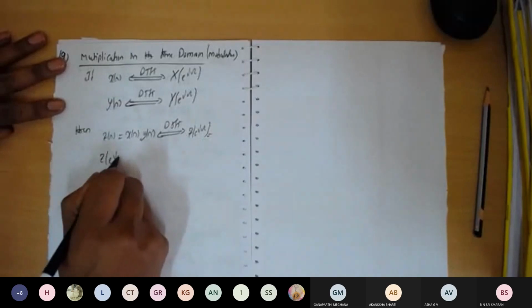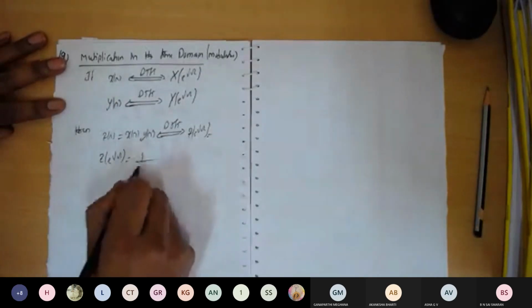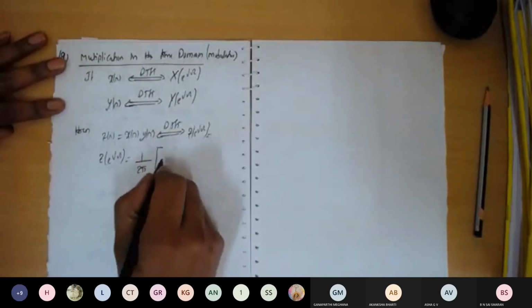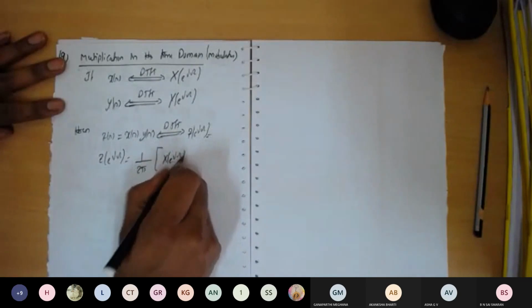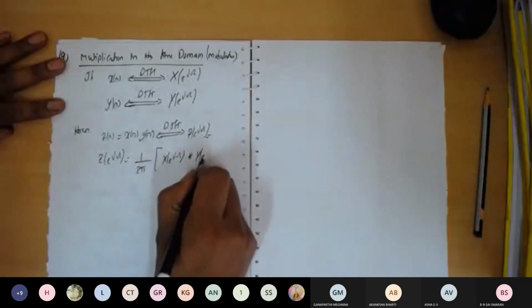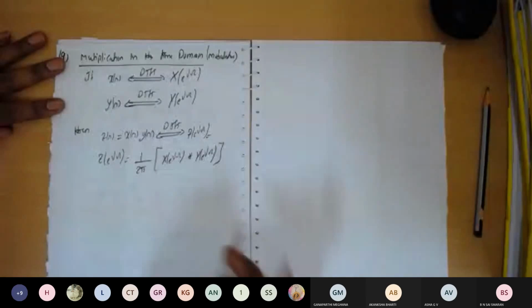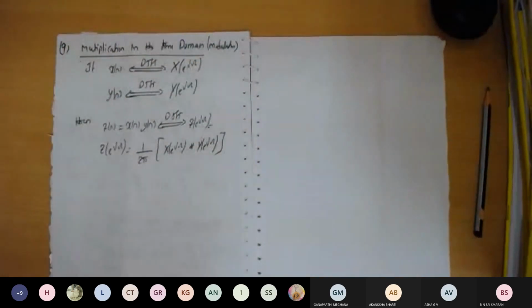So we can write it like this: it is equal to 1 over 2 pi into the convolution of the sequences X of e to the power of j omega with Y of e to the power of j omega. So this is the property: multiplication in the time domain is equivalent to convolution in the frequency domain.